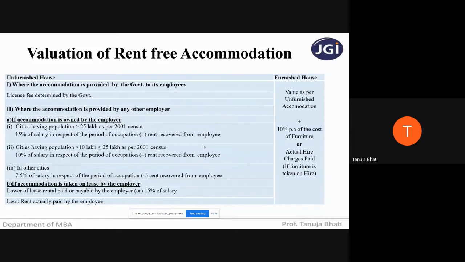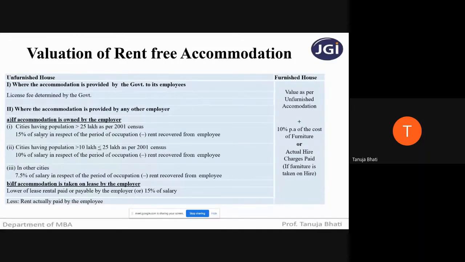Then the next thing is cities having a population which is more than 10 lakhs but less than or equal to 25 lakhs. Then you have to take 10% of salary in respect of the period of occupation minus rent recovered from the employee. And in case of any other city, you have to take 7.5% of salary in respect of the period of occupation minus rent recovered from the employee. So cities having a population which is less than 10 lakhs, you have to take 7.5% of salary in respect of the period of occupation minus rent recovered from the employee.